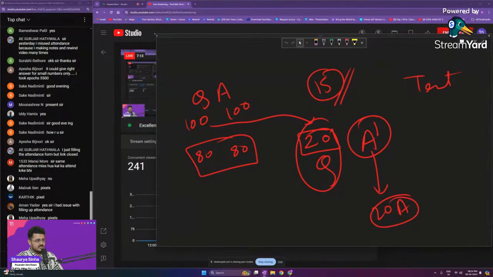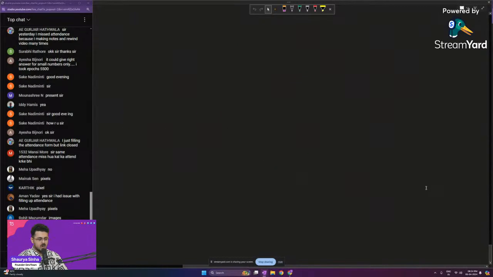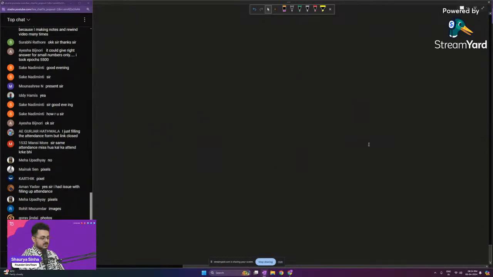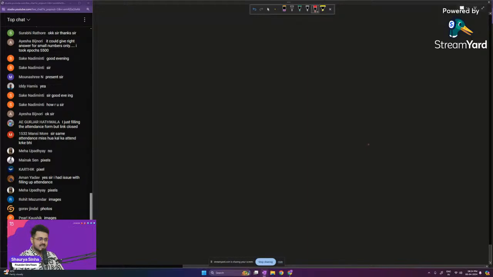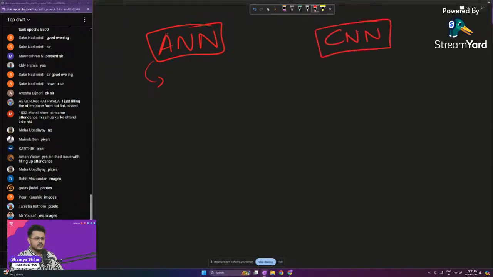So how do we give an input as a photo, and how does an AI work upon photos itself? What we learned yesterday is called ANNs, or artificial neural networks. These are the simplest forms of deep learning architecture. You use ANNs for basic data, for example numbers. For photos and videos, you use something called CNNs, or convolutional neural networks.